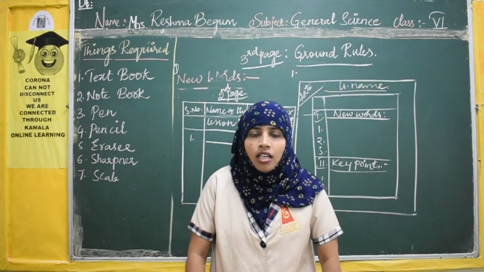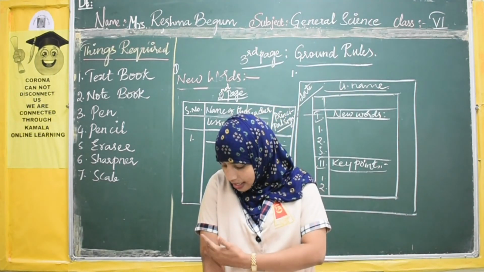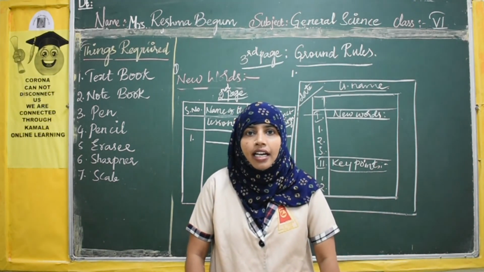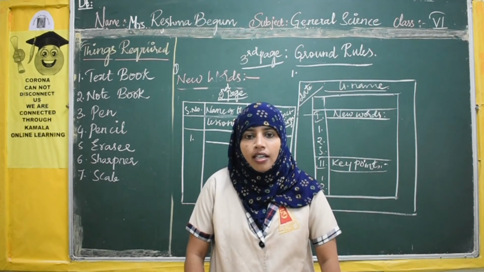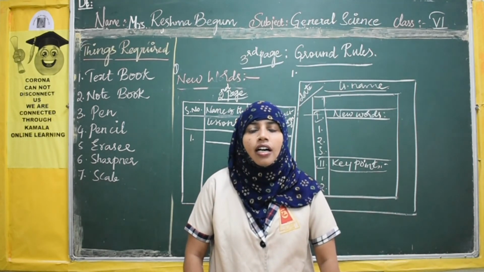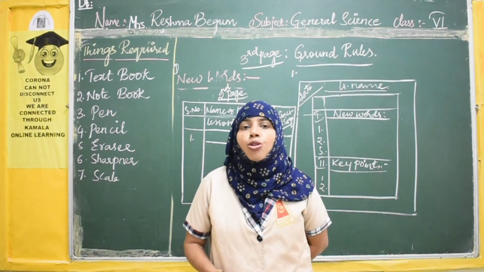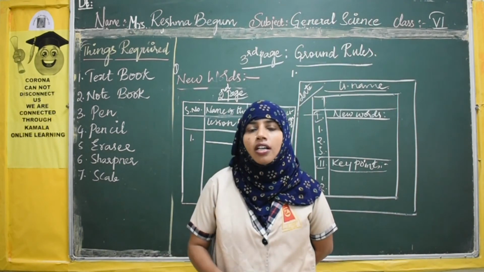R-I-G-H-T, right, S-I-D-E, side, right side of the diagram. Use color pencils to draw diagrams and label on the right side of your diagram.